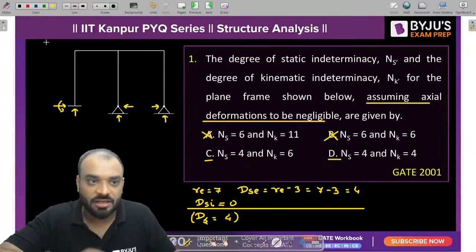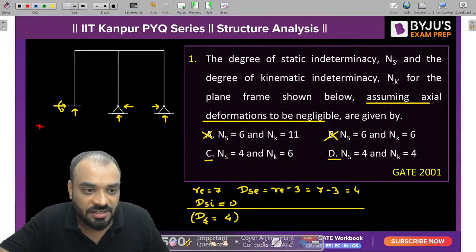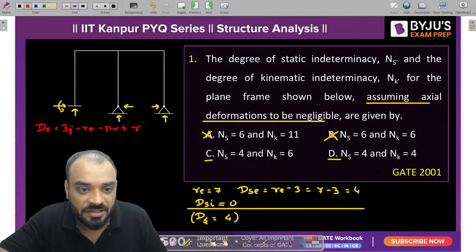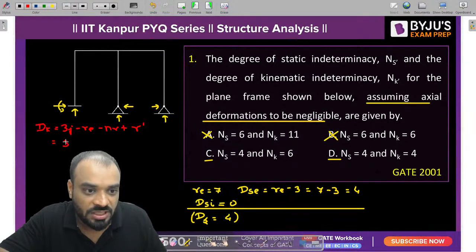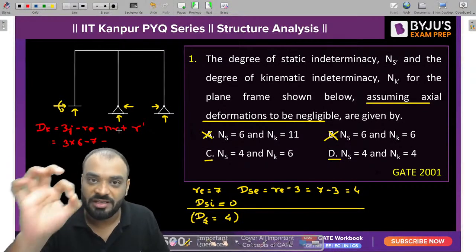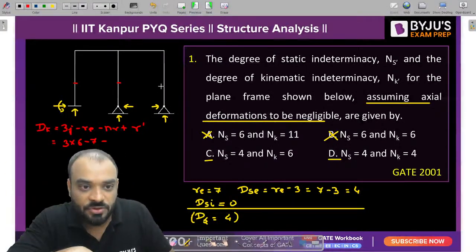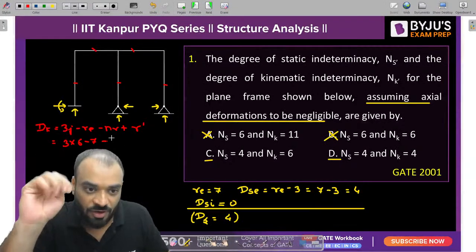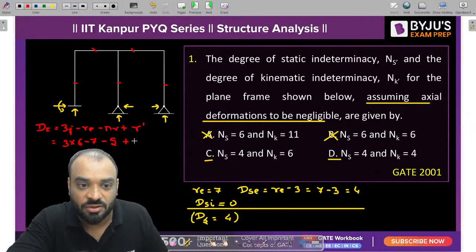Now what about DK? Anyone? Can I write, guys, DK is equal to 3J minus RE minus NR plus R dash? Now how many joints are present on the structure? 1, 2, 3, 4, 5, 6. So 3 into 6, and the number of reactions is 7. Then the number of axially rigid members, or you can say the number of inextensible members: 1, 2, 3, 4, 5. 5 members are there, and the number of reaction releases on the structure is 0.